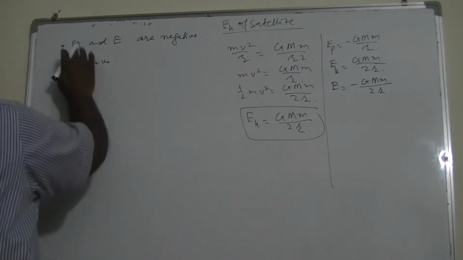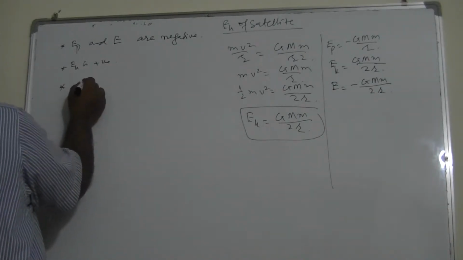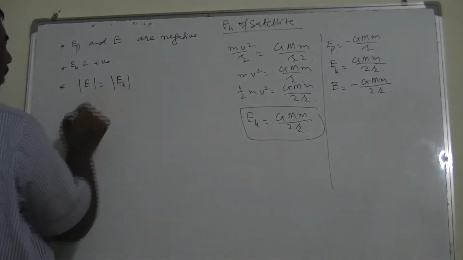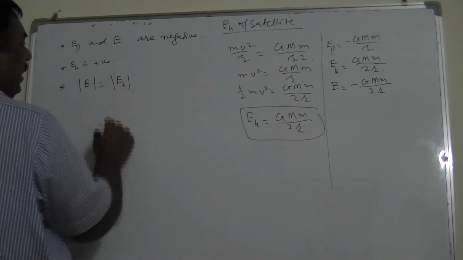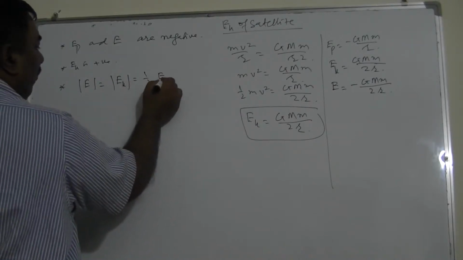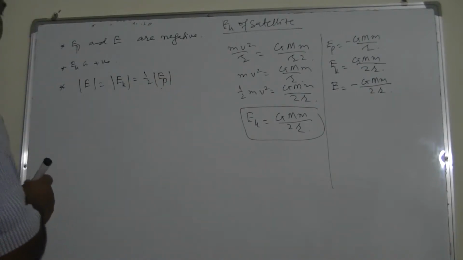Kinetic energy is always positive. Potential and total energy are negative. But in magnitude, total energy and kinetic energy are always the same, and they are always half of the potential energy's magnitude. So this is the relationship between these quantities.